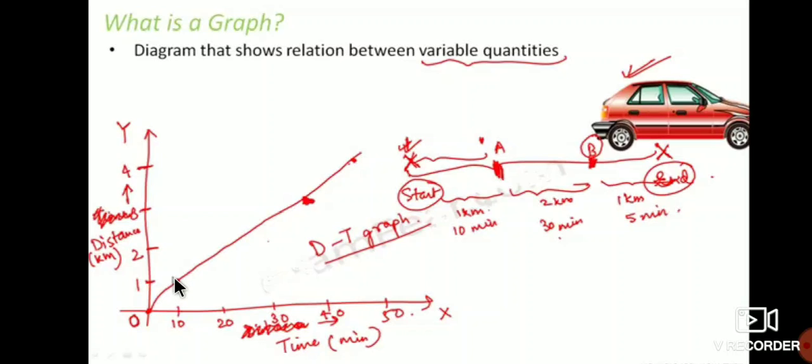So that indicates the speed of the car: first it is increased very fast, then it is decreased, then at the final it is increased. That's why this line moves upward. See, it goes upward. First the speed is high, so it goes up like this. Next it is reduced, so again it is less. If the speed of the car increases, this line also moves upward. Okay, like this we indicate the speed of the car by the distance time graph.